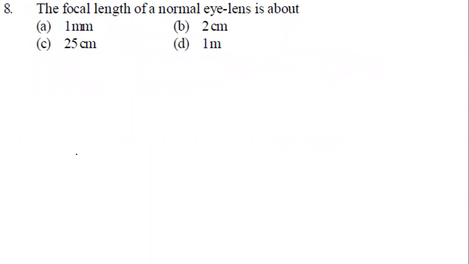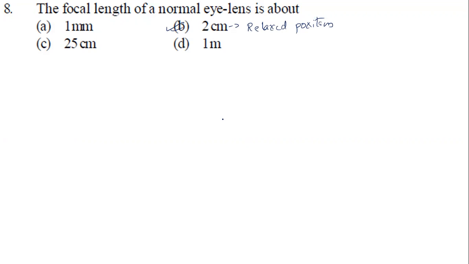Let's have a look now. The focal length of a normal eye lens. The normal eye lens focal length will be how much? Do you know? The focal length of our normal eye lens is about 2 centimeter when it is in a completely relaxed position. It is about 2 centimeter. You should remember this.